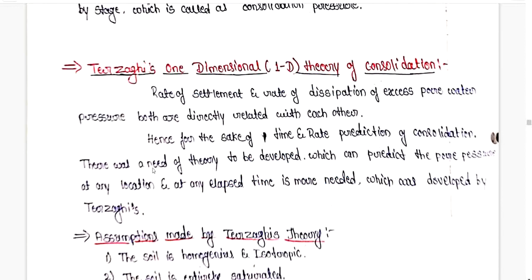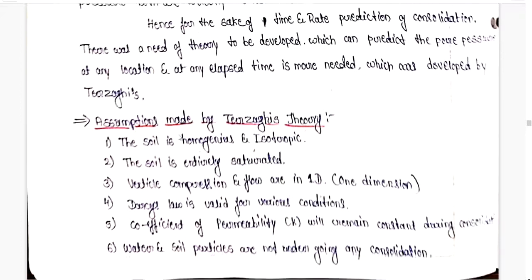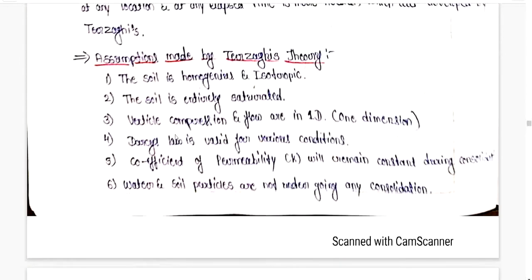So in the previous session we studied Terzaghi's one-dimensional consolidation theory, in which we studied the assumptions made in Terzaghi's theory. We studied a few of the assumptions like this: the soil is homogeneous and isotropic, and the soil is entirely saturated, meaning the soil does not absorb any amount of water. Once the water drops on the soil, it directly penetrates throughout.